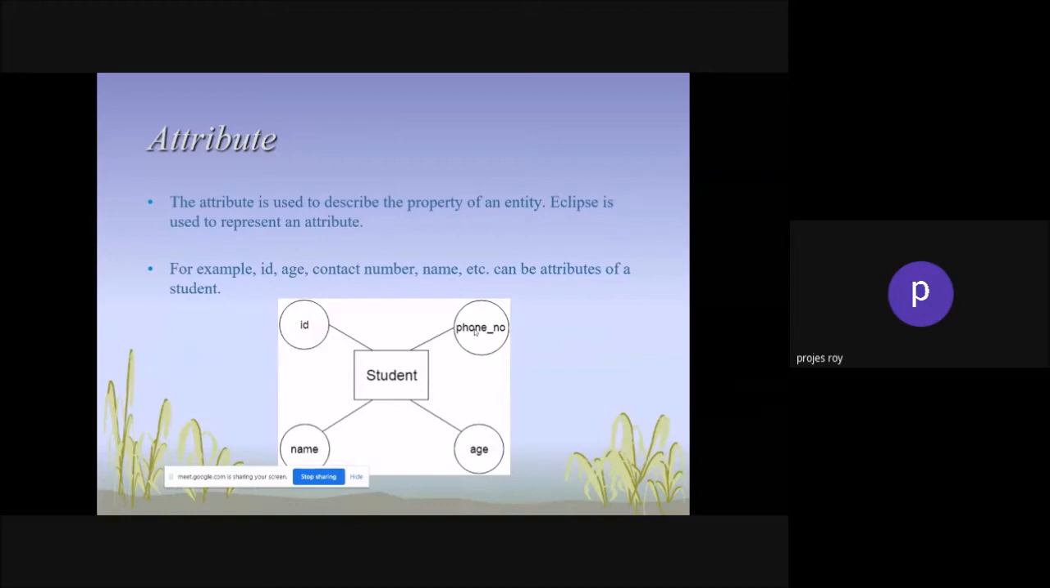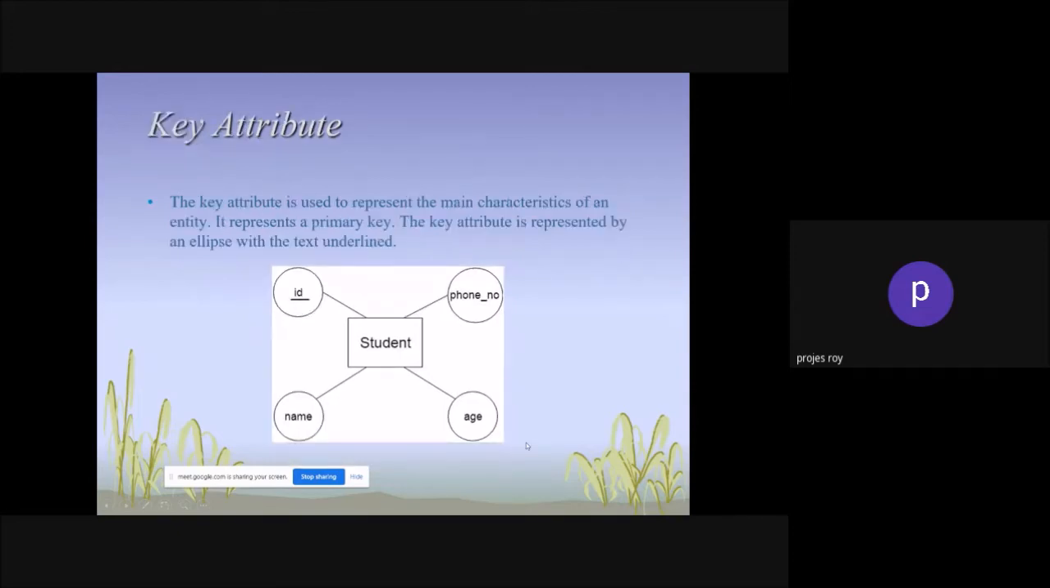Now attribute. Here you can see a different concept. I have already talked about that. Student ID, name, phone number. So in the student concept, you would see four different attributes. That's why it's an attribute. Now key attribute.